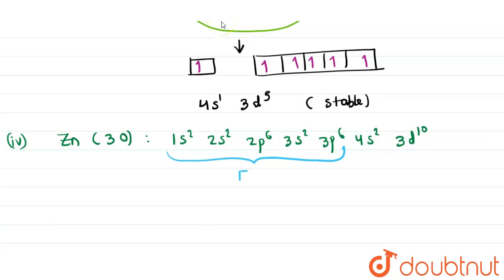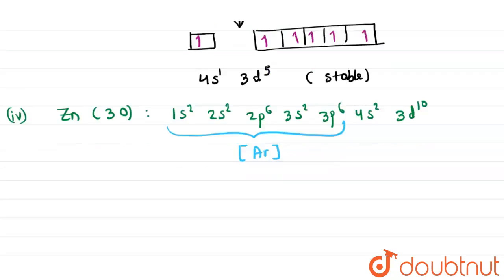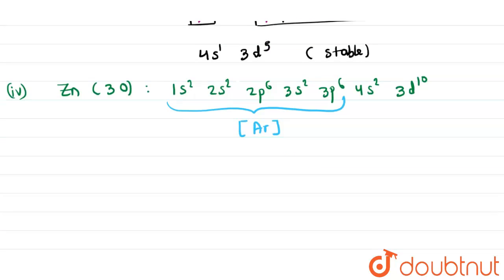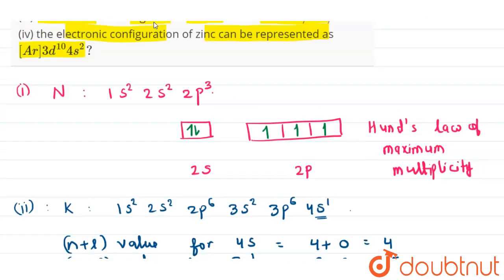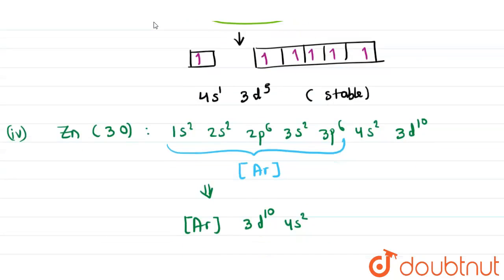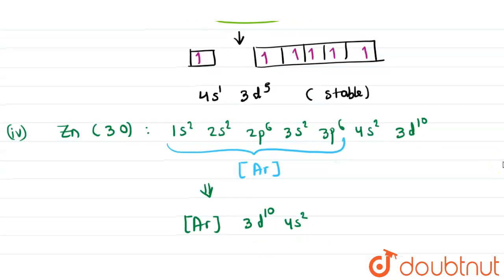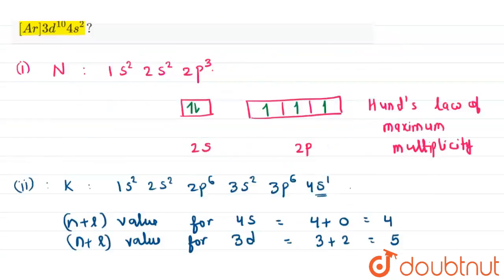Now if we look at this configuration, it contains the configuration of argon, which is our noble gas. So this configuration can be written more precisely as argon 3d10 4s2. So we can write the electronic configuration in a more compact way like this. This completes the answer to all parts of the question.